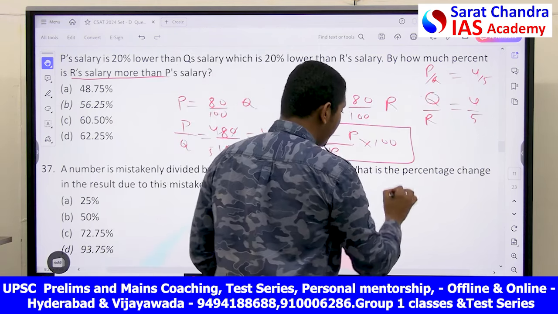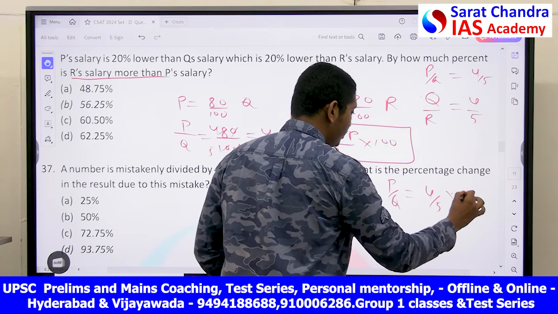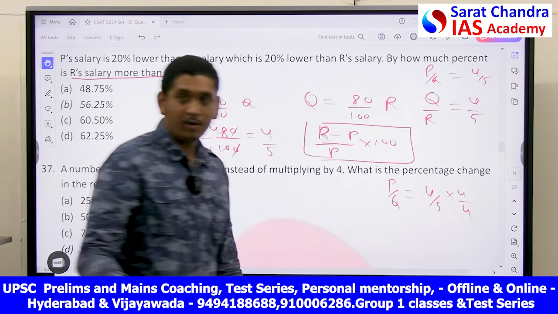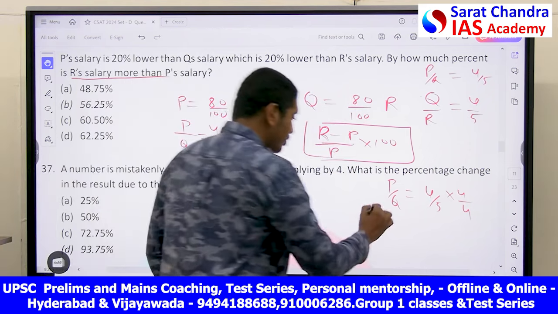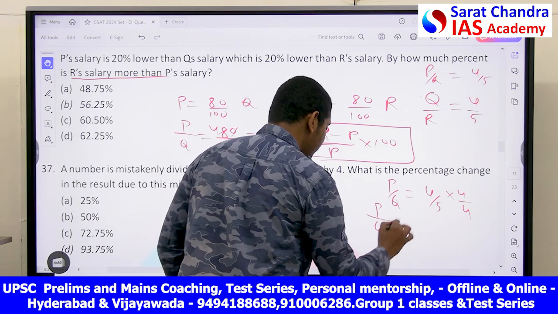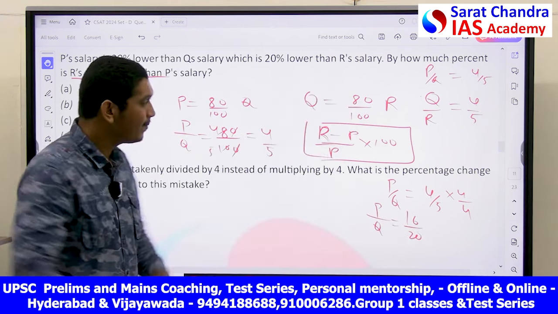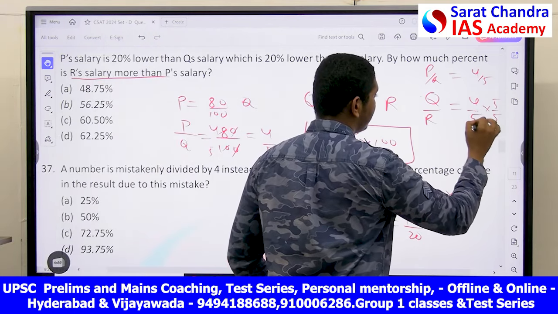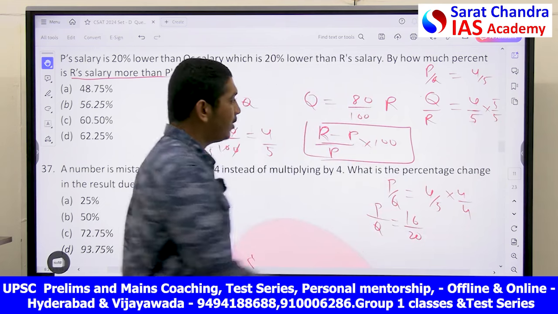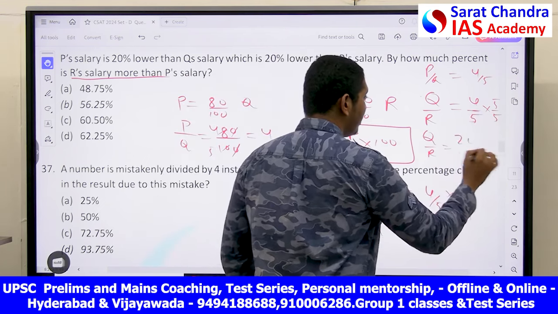Now, can I write P by Q as 4 by 5 into 4 by 4, because 4 by 4 is equal to 1? I am just multiplying it. So, then P by Q is equal to 16 by 20. Okay. Now, for Q by R, I will multiply it with 5 by 5. Now, what is Q by R? Then Q by R is equal to 4 5s are 20 by 25.